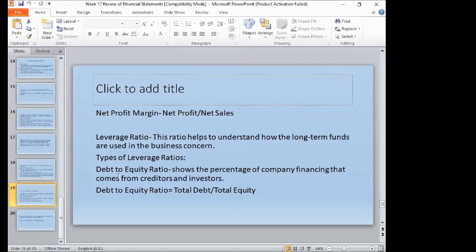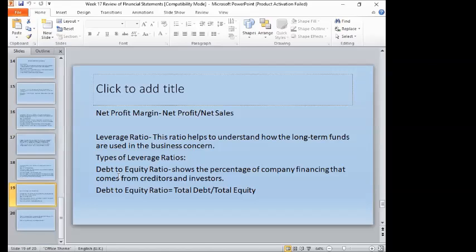And the last one, the leverage ratio. This ratio helps to analyze how the long-term funds are used in the business, and what are the types of leverage ratio. The first one is the debt to equity ratio.